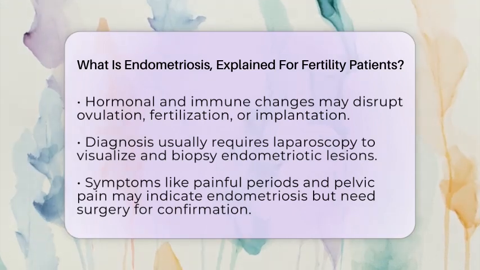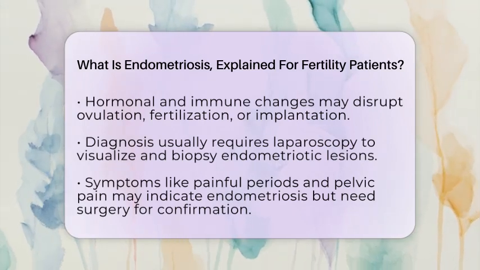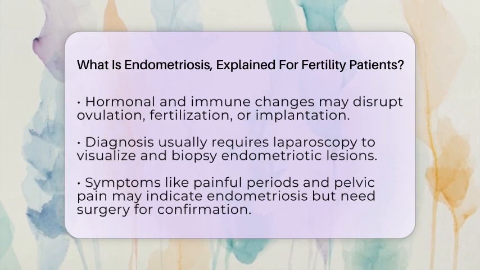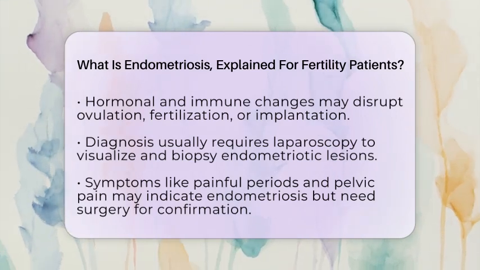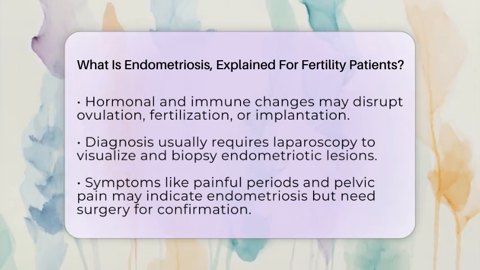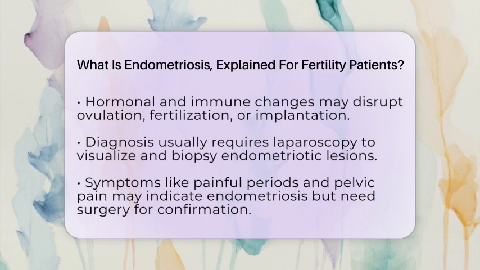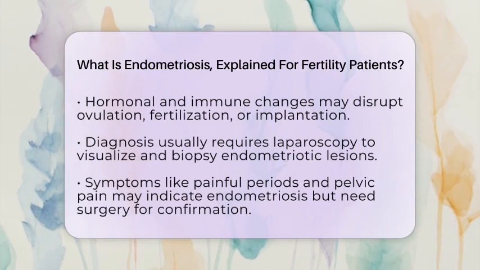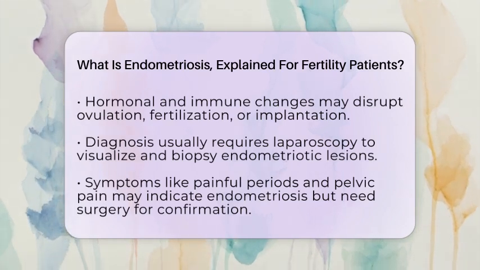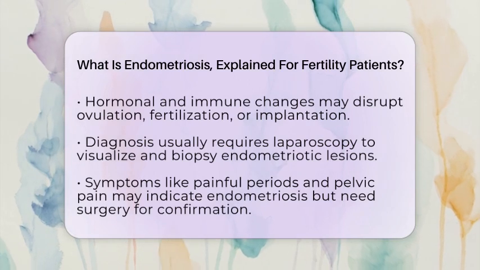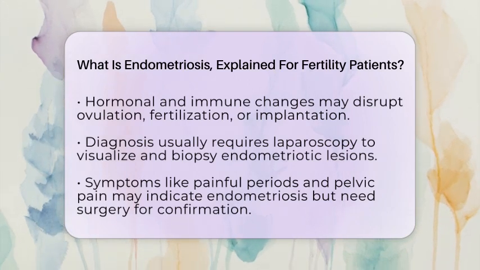When it comes to treatment, surgical options can improve fertility outcomes for women with moderate to severe endometriosis. Surgery aims to remove endometriotic lesions and adhesions, helping restore normal pelvic anatomy. However, surgery carries risks, including potential damage to ovarian tissue. Medical therapies that suppress endometriosis symptoms do not improve fertility and may delay more effective fertility treatments.